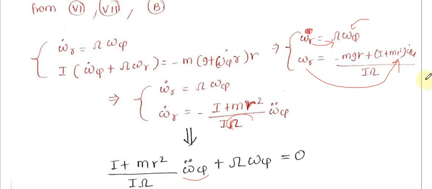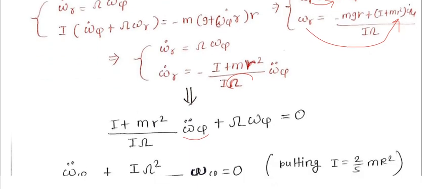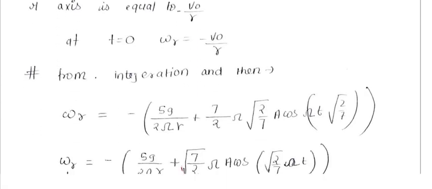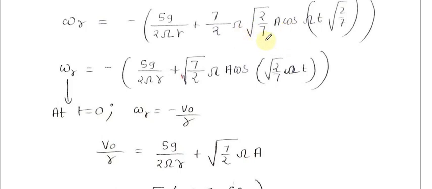Okay, so we can just put it as v by r and then integrate it, psi by r will get common, and then we can just integrate the equation. So after integration, I will get this relation of omega r. Okay, now at t equals to 0, simplifying this equation, I can just say that omega r, this has come by integration for kind notice. Okay, you can just integrate and check.